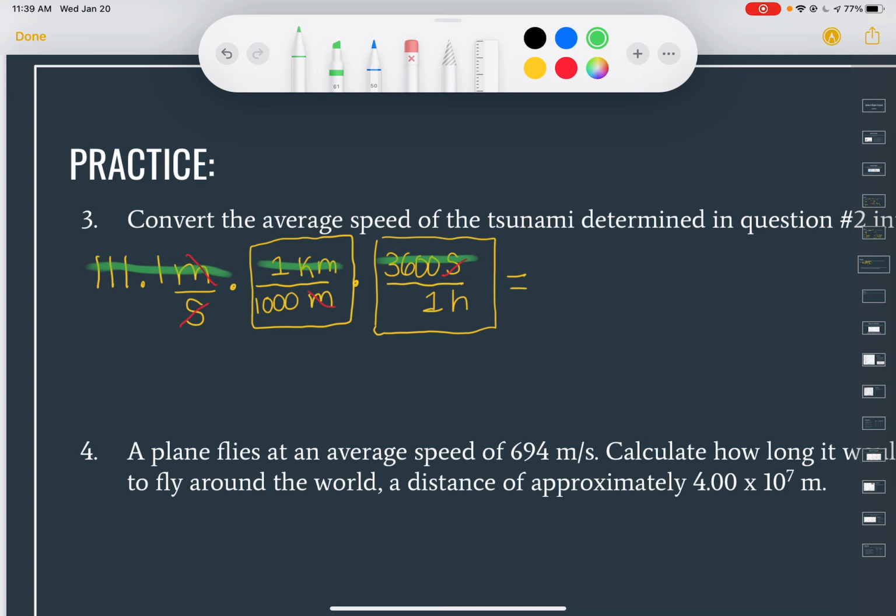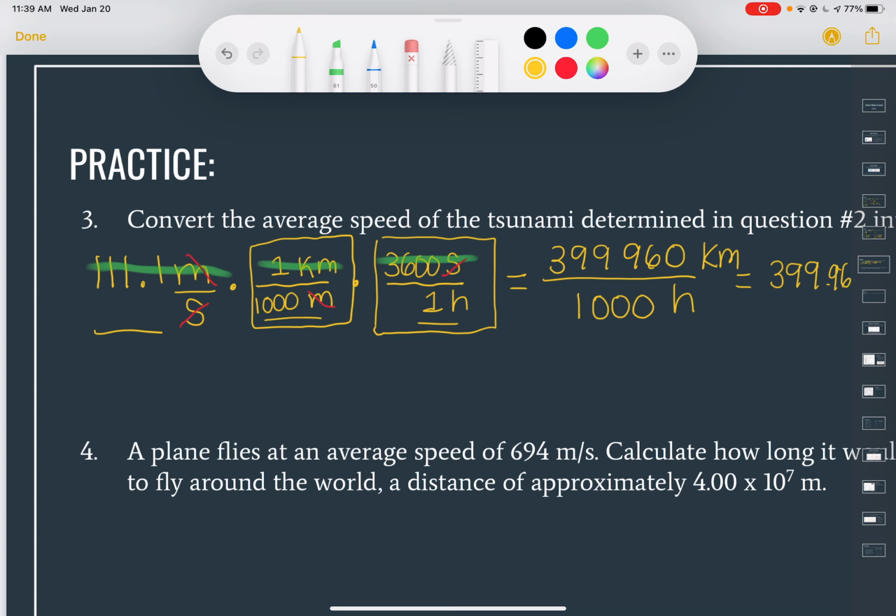And if I do that, I get an answer of 399,960. And then we're going to multiply across the bottom. So there's nothing here on the bottom, but we've got 1,000 times 1, which is going to be 1,000. Remember, hours are on the bottom and kilometers are on the top. So if we divide those numbers out, we will get our answer. And I get an answer of 399.96.